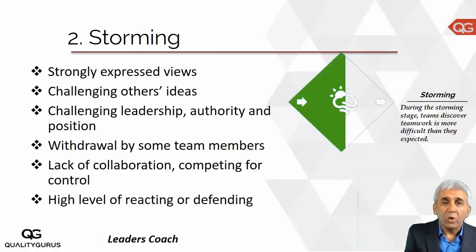Coming to the next stage, which is storming. Storming is the time when people start expressing their views. Each one has their own strong view towards that goal. They have a strong position towards that. They challenge each other's ideas, because this is the time when they want to dominate the group and want to show their position. The team will even challenge the leadership position or authorities during this stage of the team formation. Some team members even might withdraw because they don't agree with other members, so they might even want to withdraw at this time.